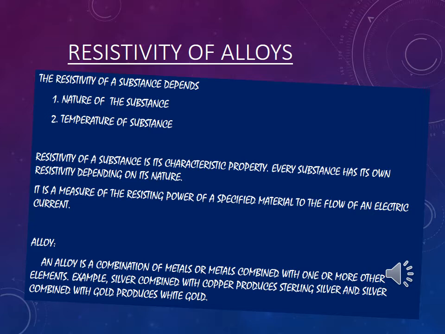Now, before we move on to the next concept, that is resistivity of alloys, you should be knowing what these alloys are. An alloy is a combination of metals or metals combined with one or more other elements. Example, silver combined with copper produces sterling silver, and silver combined with gold produces white gold.